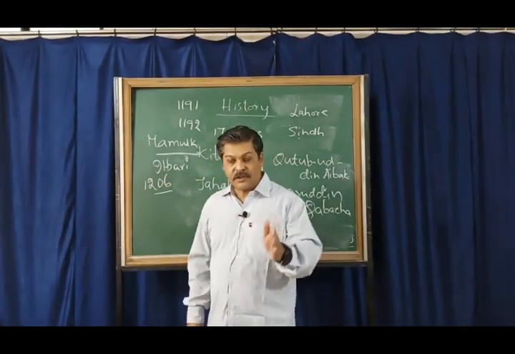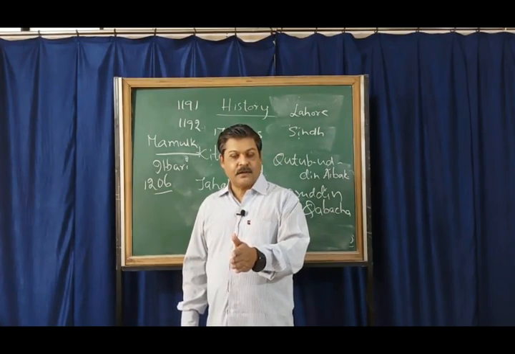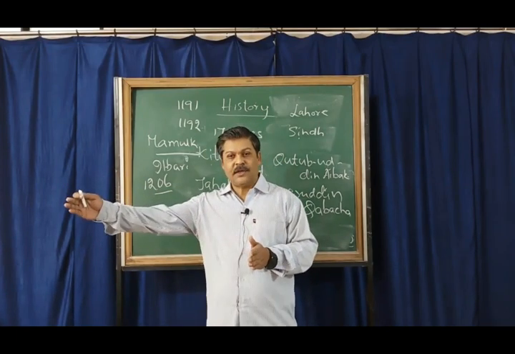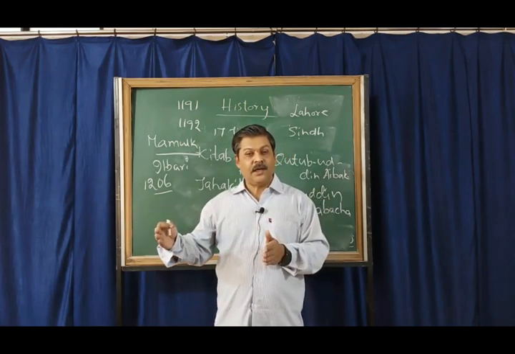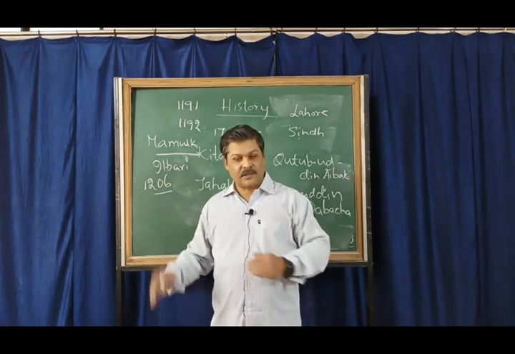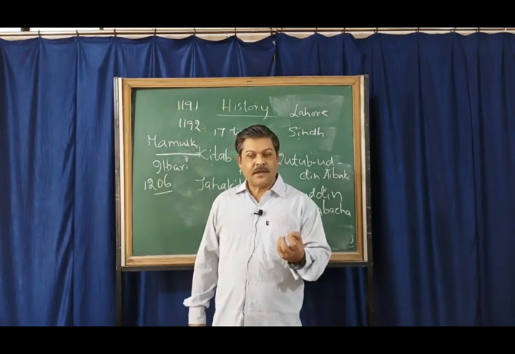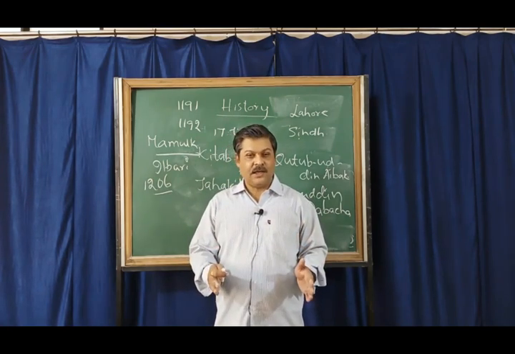So from 1206 to 1526, and from 1526 to 1707, this history, the Muslim rule in India, the domination of the Muslims, the Delhi Sultans and the Mughals, is about 500 years of Muslim rule in India.